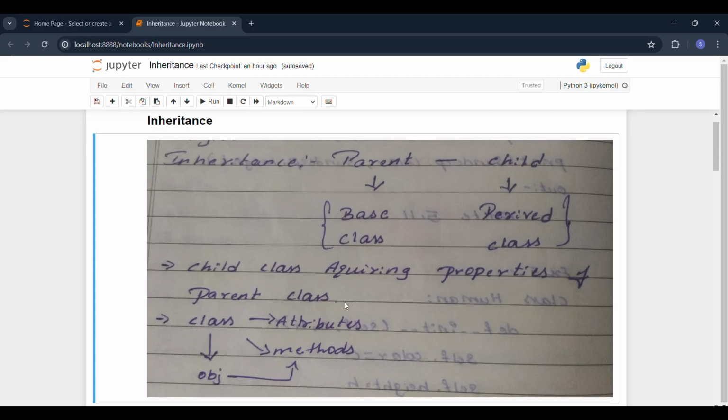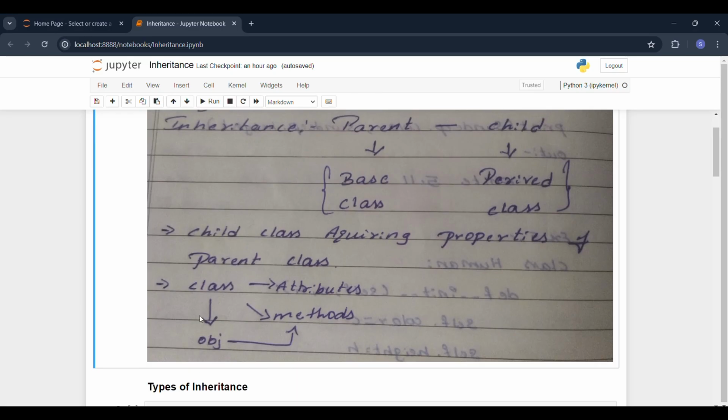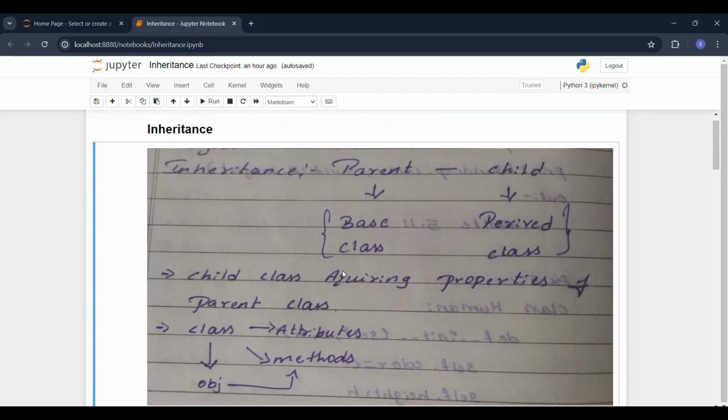Basically, the child will access all the properties of the parent here. You guys know that a class has two things: attributes and methods. An object will access these attributes and methods with the use of the class. So this is about inheritance.